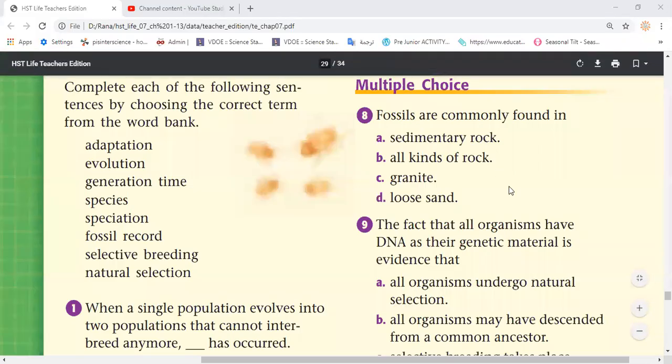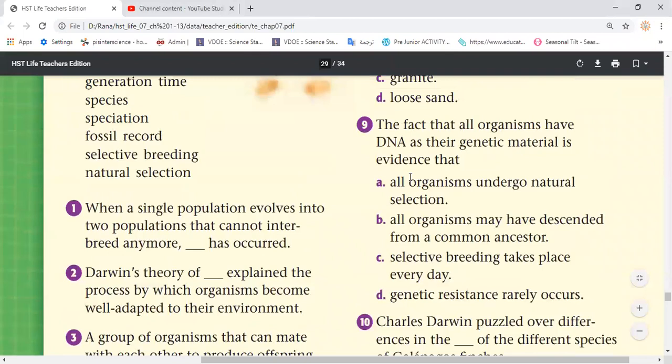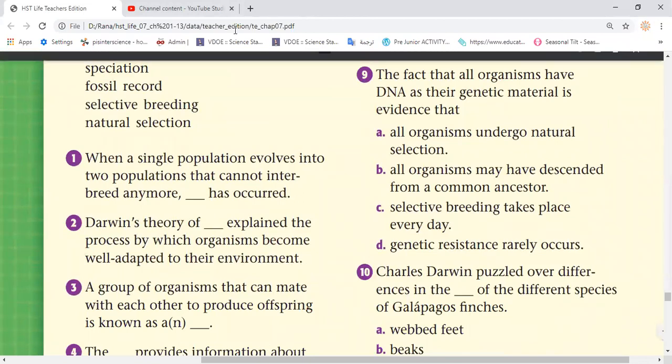If you know the answer, just raise your hand. I'm going to pick up. So here, let's start the first question. It asks you to use these terms to fill the gaps in the following sentences. When a single population evolves into two populations, they cannot interbreed anymore. What process happened, guys, in that situation?